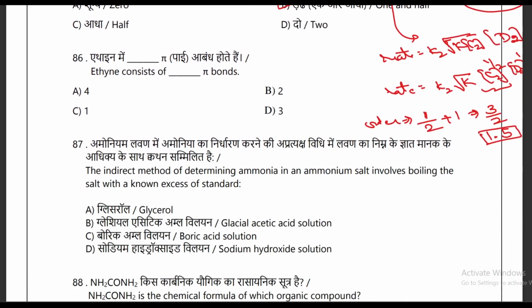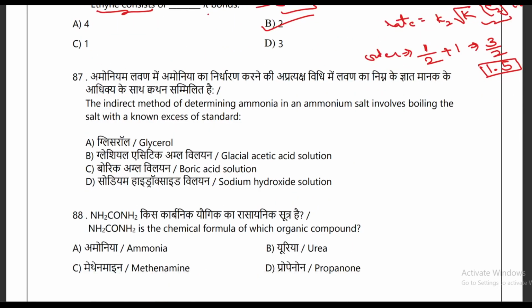In the next question, they are saying ethyne consists of how many pi bonds? Ethyne meaning acetylene. Okay, so ethyne will contain a triple bond. In the triple bond there will be one sigma and two pi bonds, and you have to just tell them how many pi bonds are in ethyne. So the total number of pi bonds is 2. So B option is your correct answer in this question.